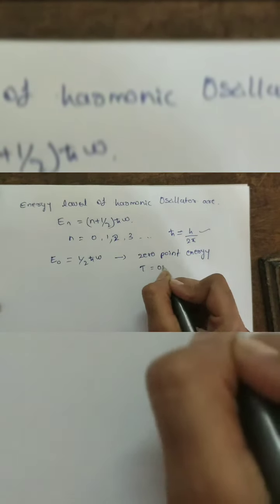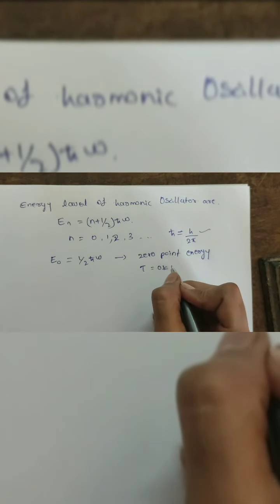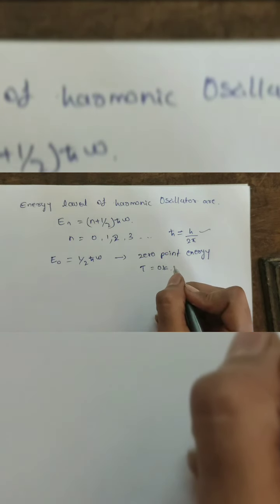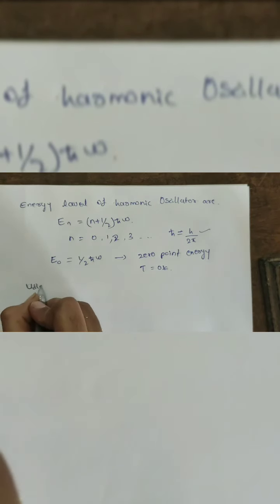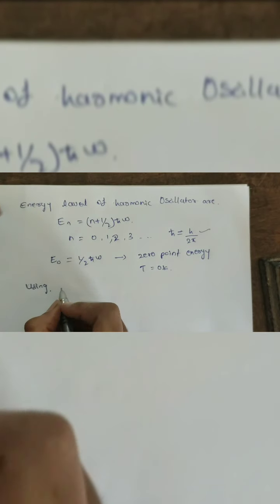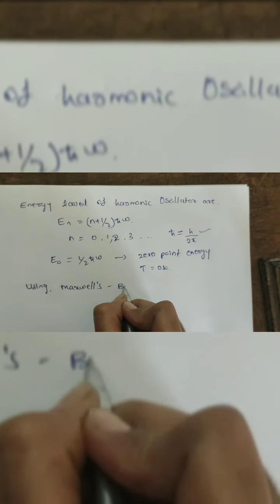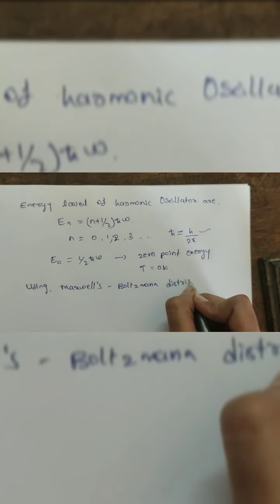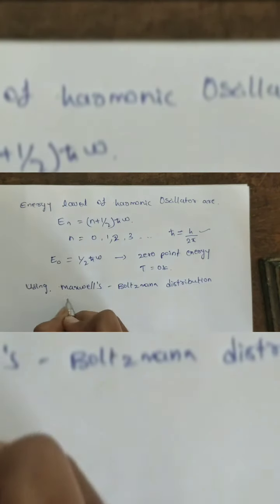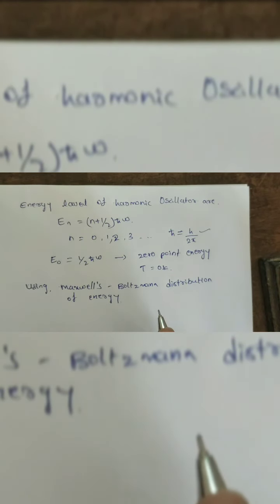At 0 Kelvin also, the atoms are not at rest, according to quantum mechanics, and this energy is a contribution to the internal energy of an oscillator. And using the Maxwell-Boltzmann distribution of energy, according to the two scientists Maxwell and Boltzmann.